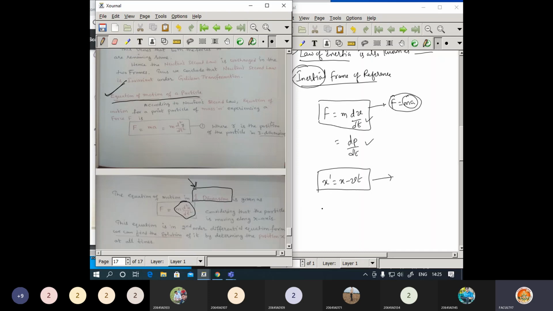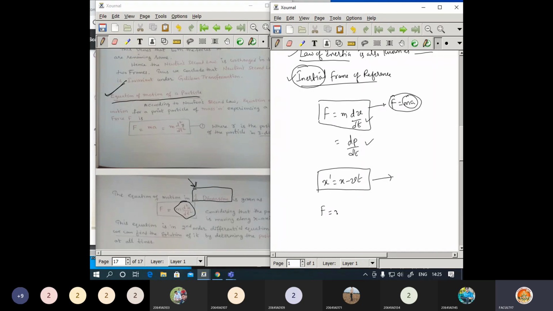According to Newton's second law, it is F equals ma. In one dimension, it will be along the x-axis, y-axis or z-axis; you need to take only one coordinate. So you need to write this as m d square x by dt square. If it is along the y-axis, you write d square y. If it is along the z-axis, you write z.